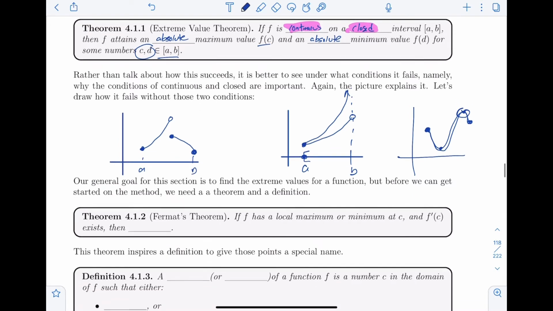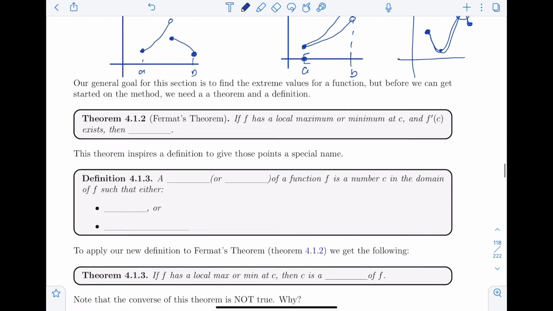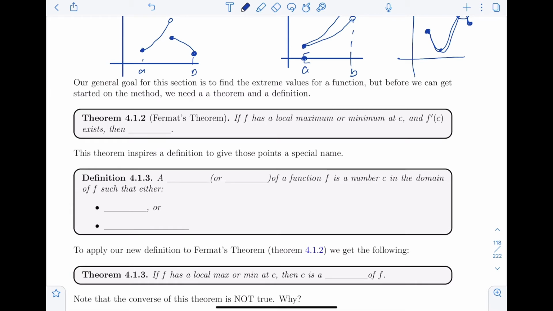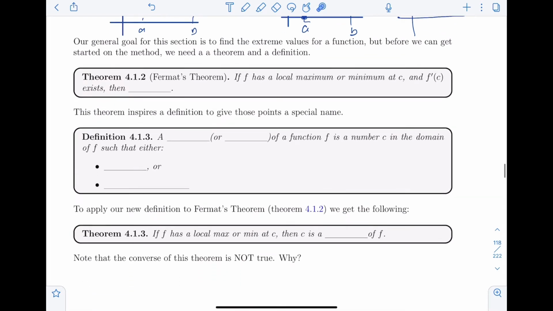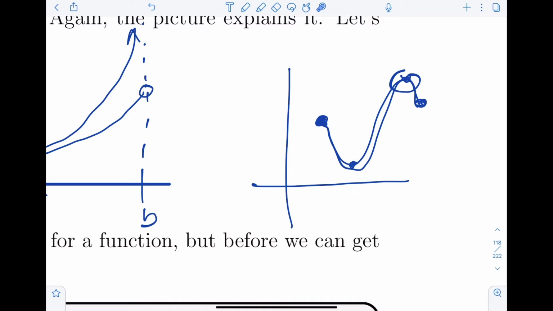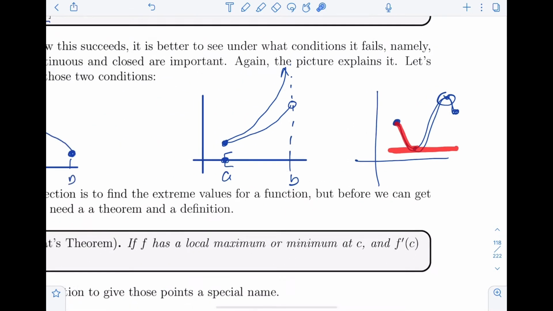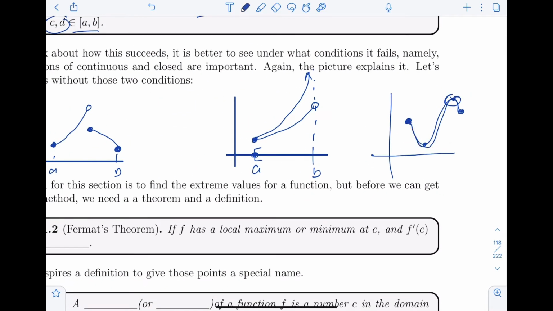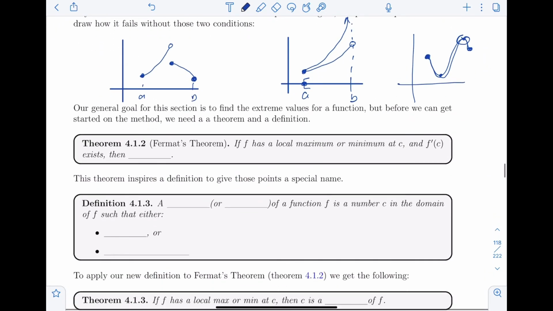Okay. So let's talk a little bit more about local maxes and minimums and what exactly is guaranteed at those points. Fermat's theorem says, if f has a local max or min at c and f prime of c exists, then what? Let's look back at this picture here. So here is a local min. What happens to the derivative at that point? Well, you can see that the derivative is 0 at a local min or at a local max. So what this theorem says, if it has a local max or a min and the derivative exists, then it's 0.